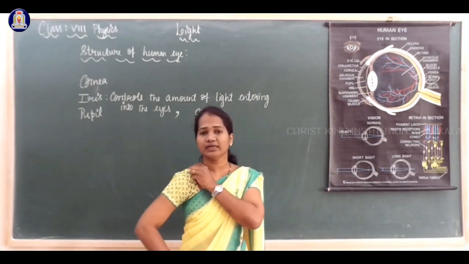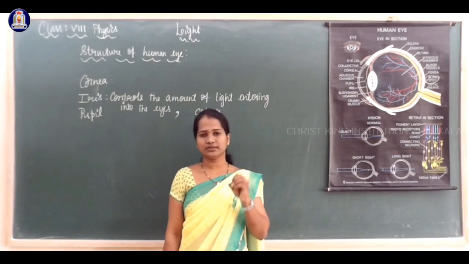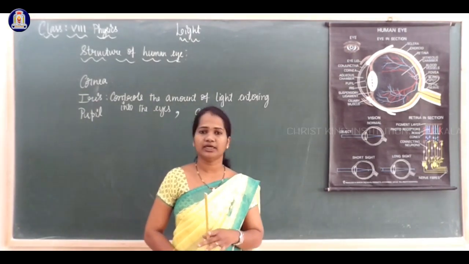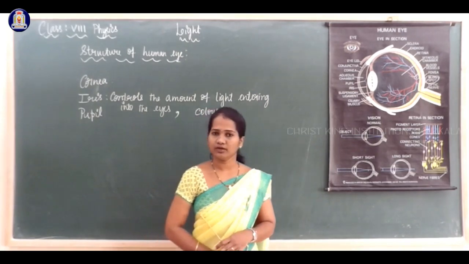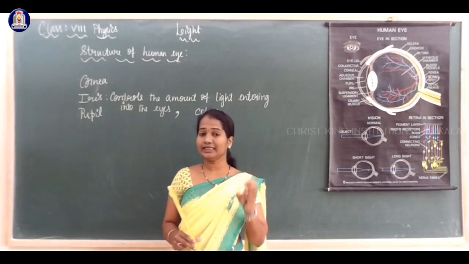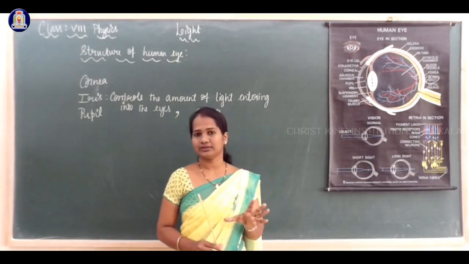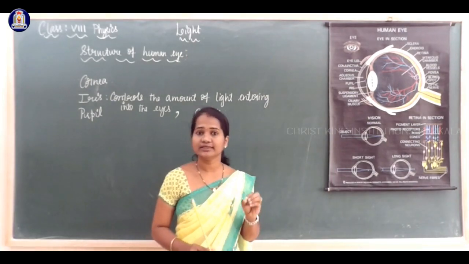But usually when we say lens, it is made of glass, a transparent material that we use. But the lens present inside our eyes is not made of glass. It is the natural lens which we have.